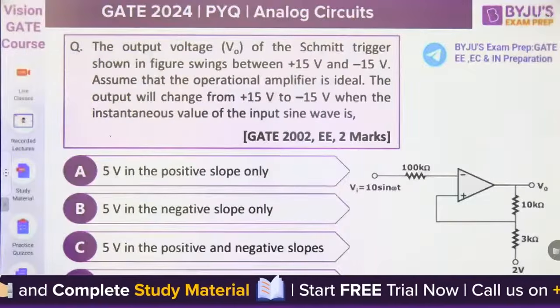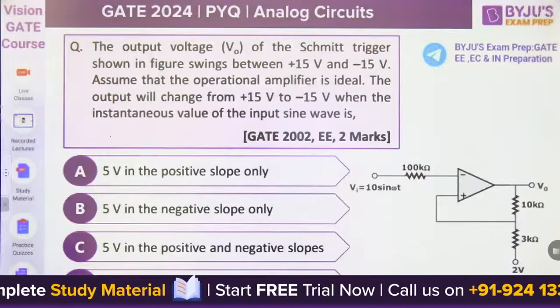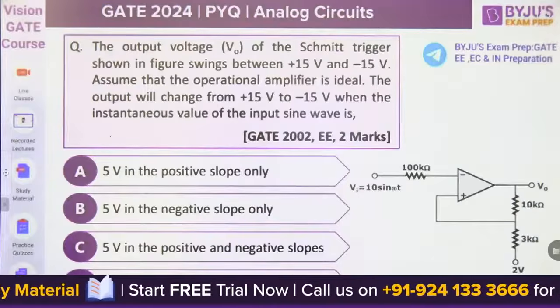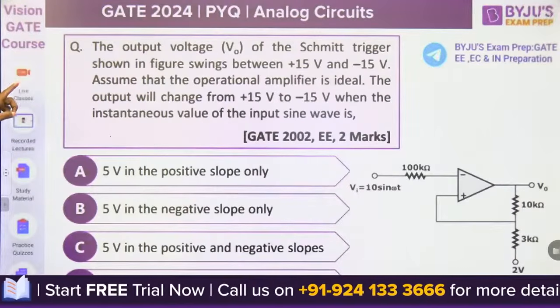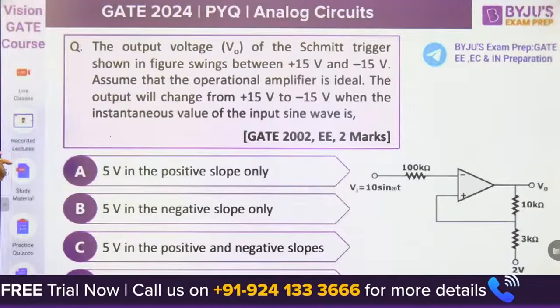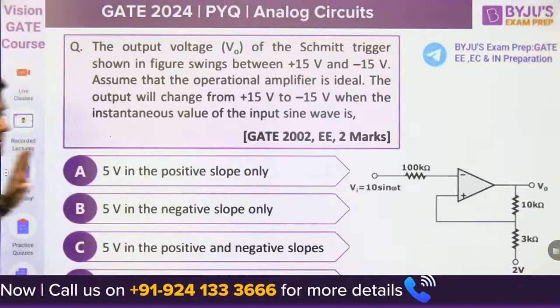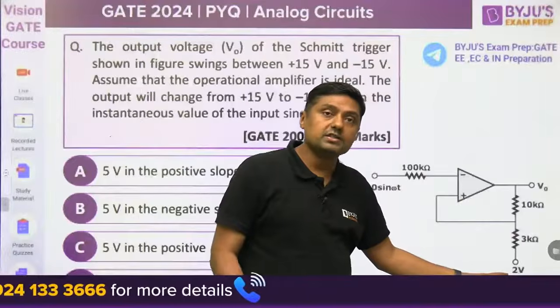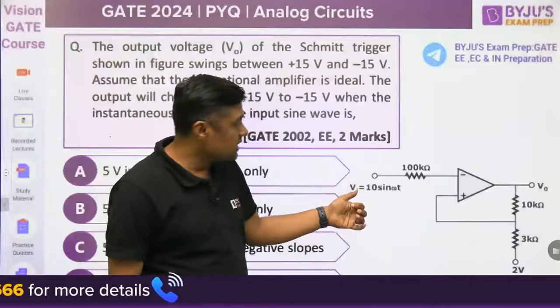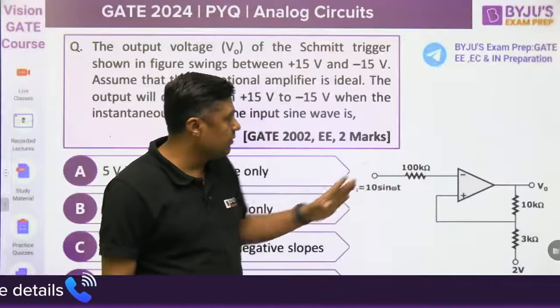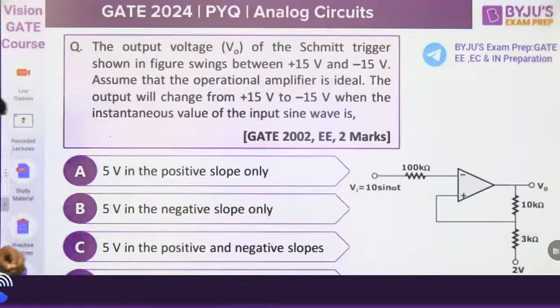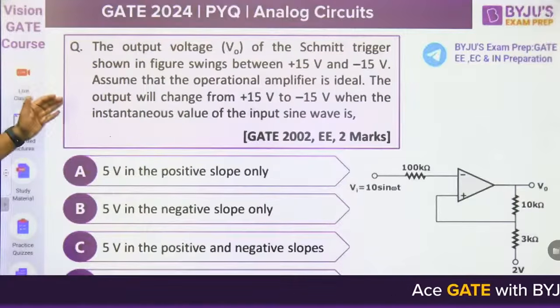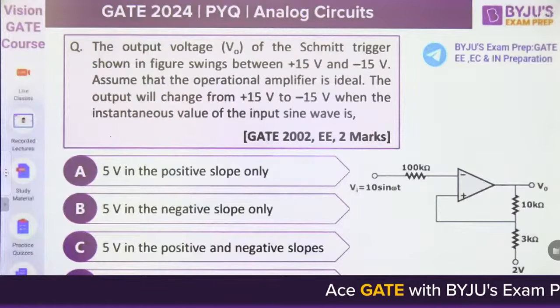Now you have to send me the solution on my Telegram channel, that is Electronics by Sanjay Rathi. So this is another one. This is the question based on what? Symmetric trigger circuit, because this is 10 kilo ohm, 3 kilo ohm, 2 volt, VR connected. Then this is 10 sin omega t, 100 kilo ohm, it is given. Then the output voltage V0 of the symmetric trigger circuit is plus 15 and minus 15. Assume that the op-amp is ideal.